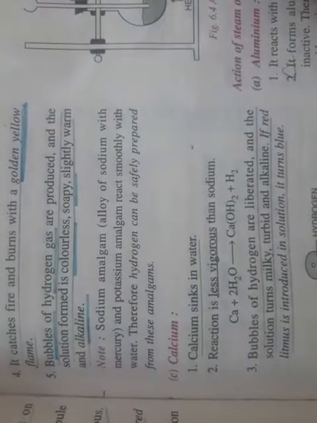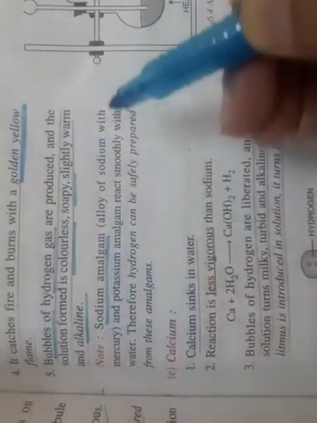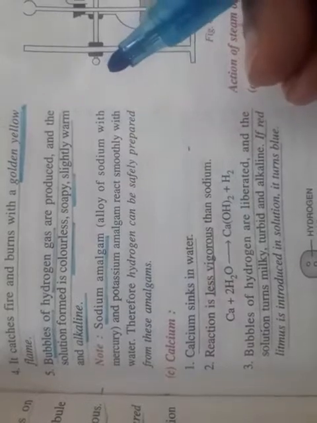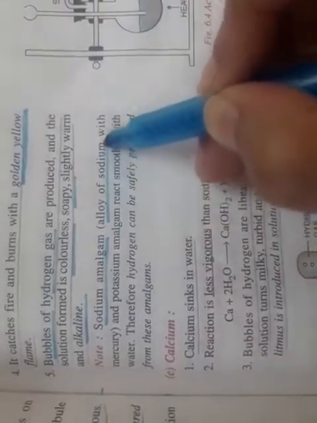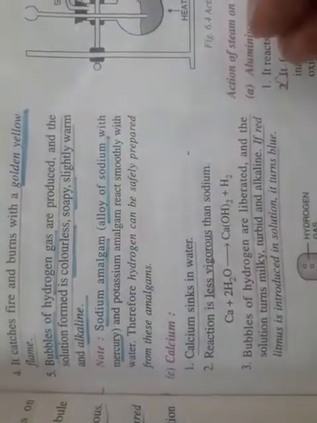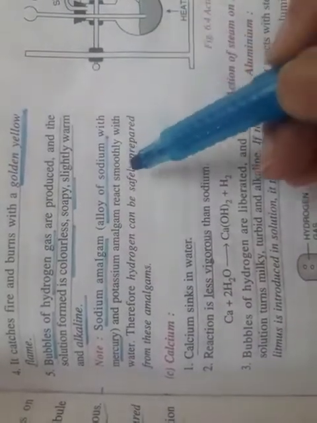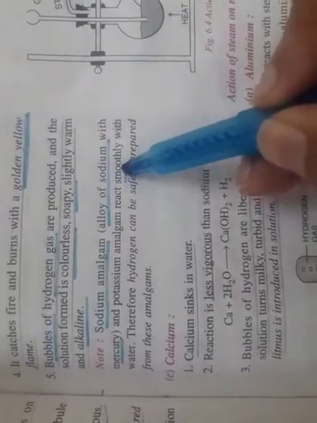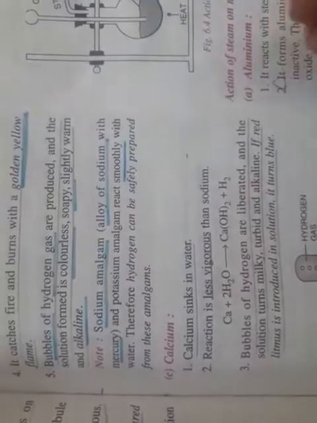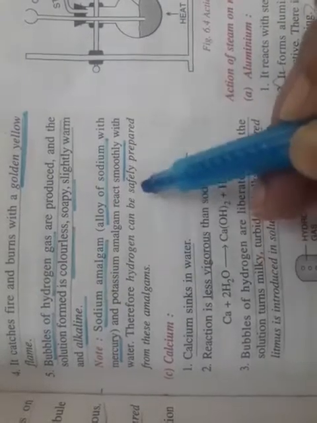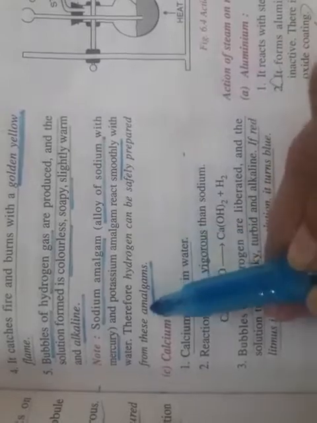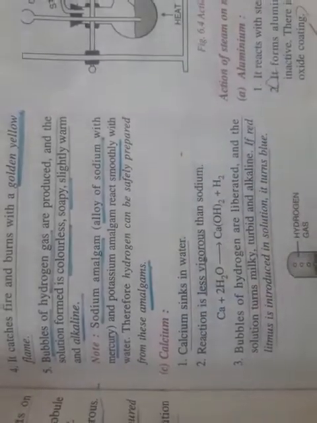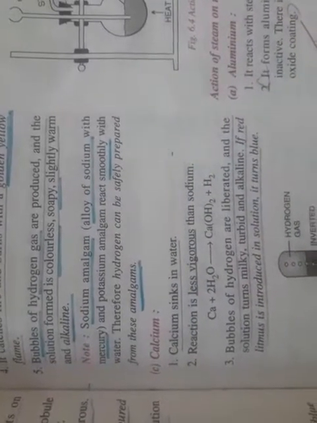Instead of directly taking sodium, we can also take sodium amalgam. Amalgam means an alloy with mercury. So alloy of sodium with mercury. This reaction will not be vigorous, it is going to be a smooth reaction. And hydrogen can be safely prepared from amalgams. Remember, again I repeat, amalgams are alloys of mercury.